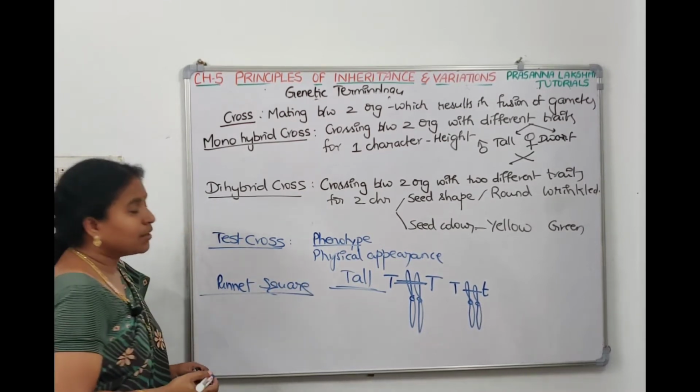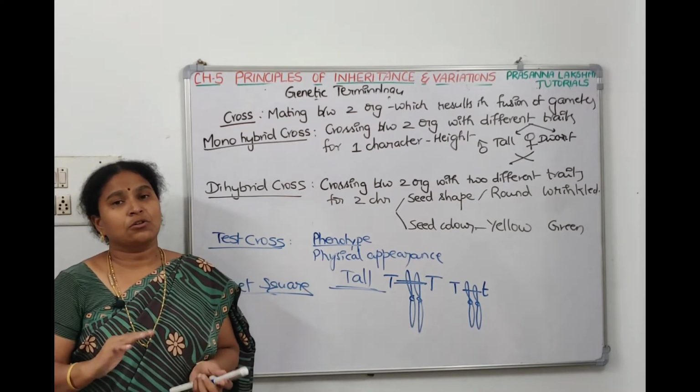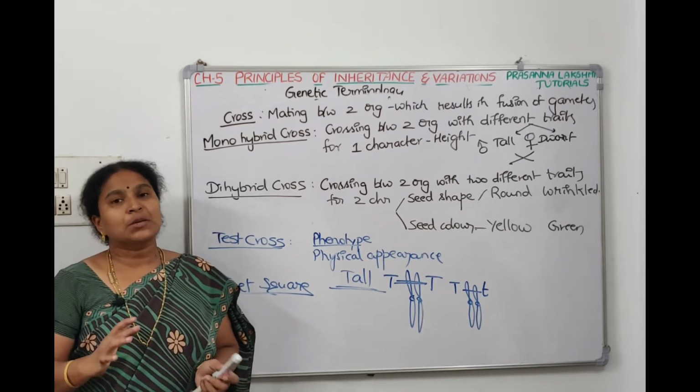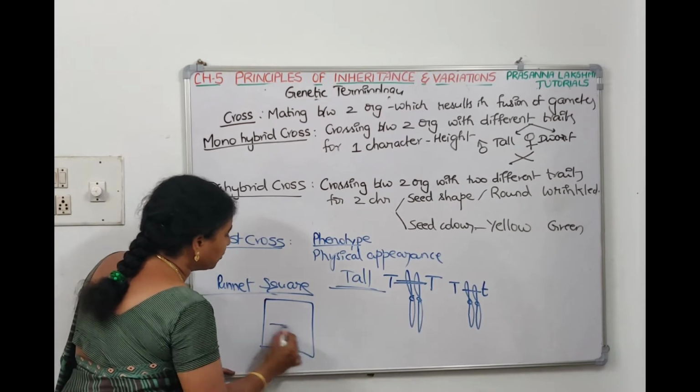Right, this Punnett square is a graphical representation of the probabilities of the outcome. When the gametes are fusing, the probability of the outcome is represented in the form of a checkerboard, which is called a Punnett square.